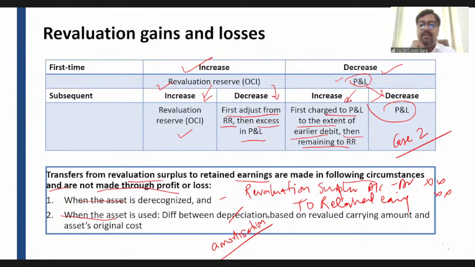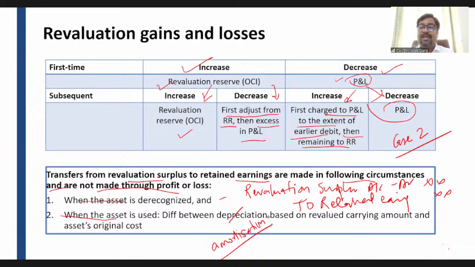Jay is saying, sir, crediting P&L would be restating earlier profits. So Jay, earlier we have an impairment loss, so we have booked an impairment loss in the P&L. In the current situation, the market has revived, the fair value has increased, and now it's time for reversal of an impairment loss. Since this reversal is happening in this year, we need to credit our P&L, right? When there was a decrease, we debited our P&L.